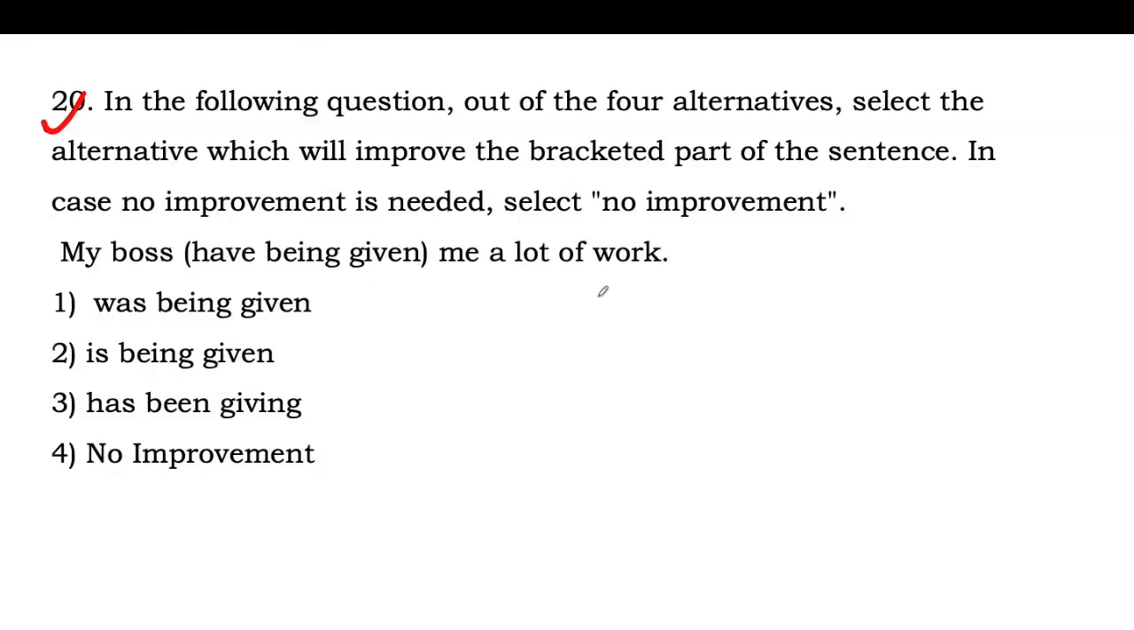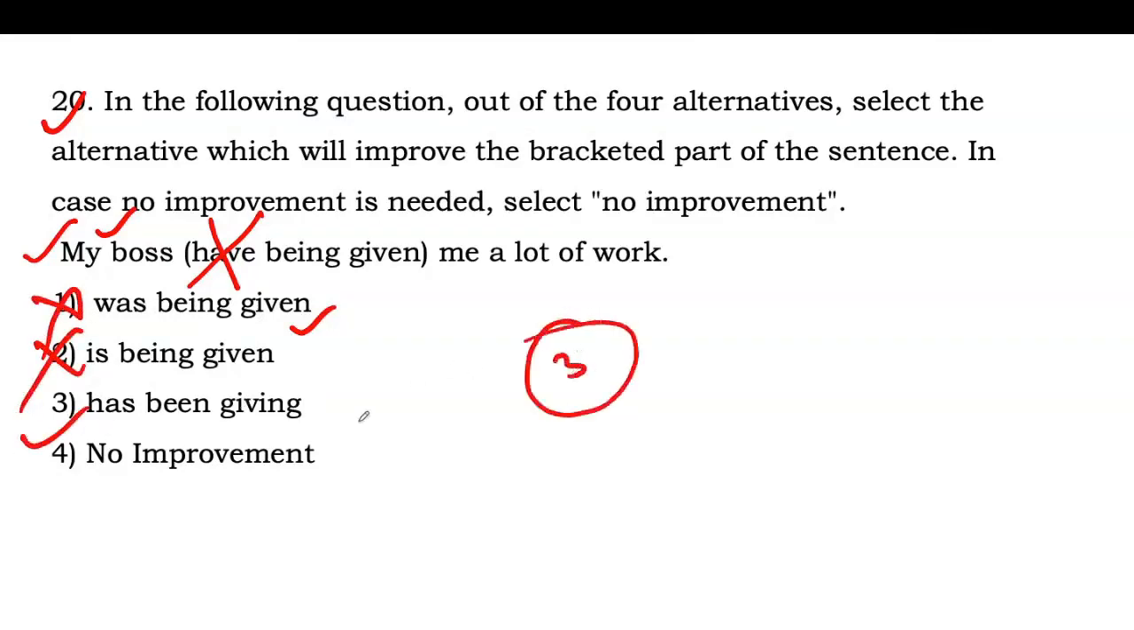My boss has been giving me a lot of work. My boss is the subject and it is used in its singular form, so we will use a verb in singular form. Was being given is in passive voice, but it is wrong because my boss is the subject, so the statement should be in active voice. So this one is wrong, this one is also wrong. So the third one will be the correct answer: has been giving. It means we are talking about present perfect continuous tense.